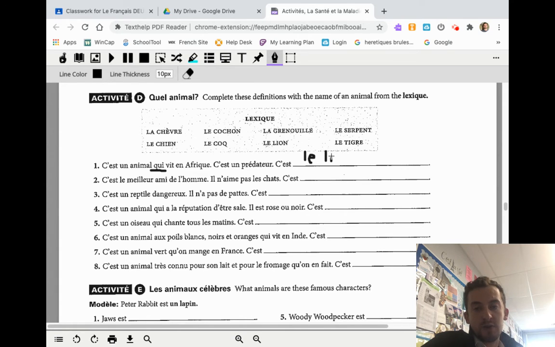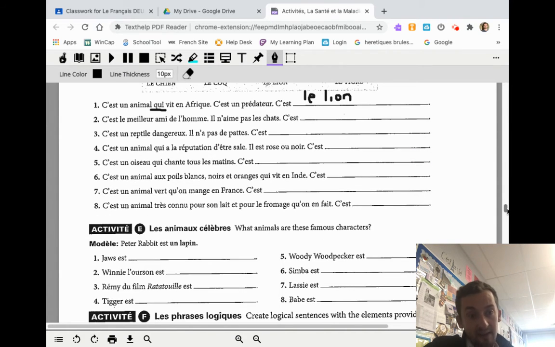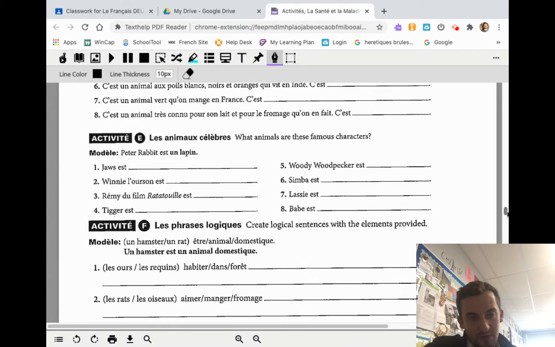That might sound awkward to you guys to say le lion instead of un lion, but when you're talking about a species of creature, like if you're doing a documentary, whereas we would say lions eat in English, in French you can say it in the singular. Le lion mange, blah blah blah. D'accord. So it's an animal that lives in Africa. It's a predator. It's the lion, or you could think of it as lions too, because that's how we might say it. Or we might just say a lion. C'est un lion is fine too.